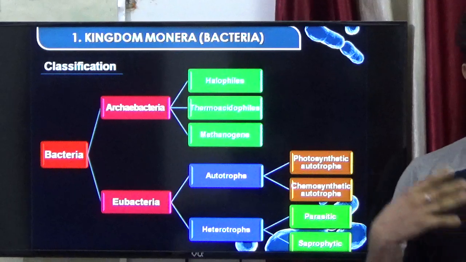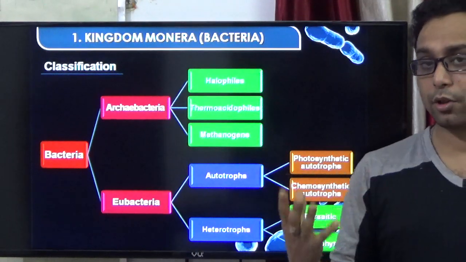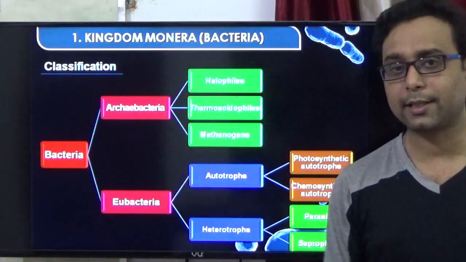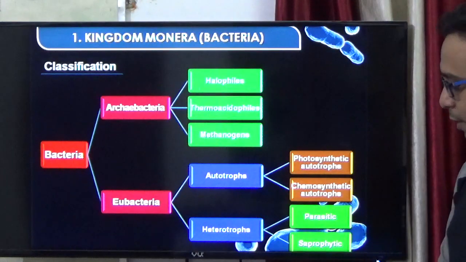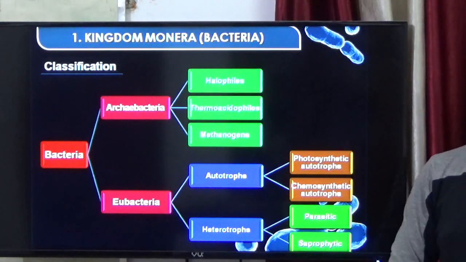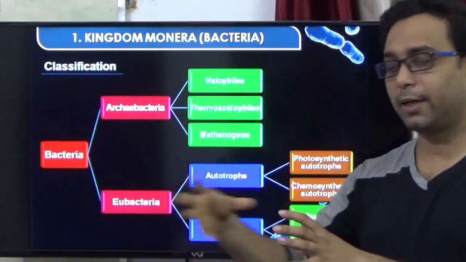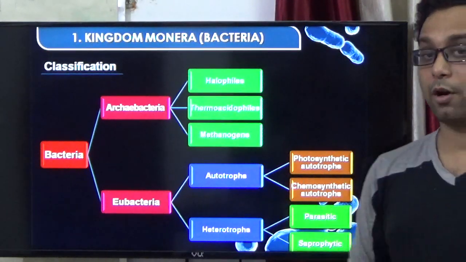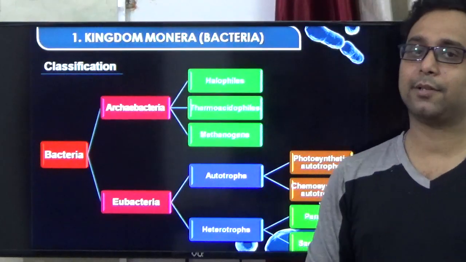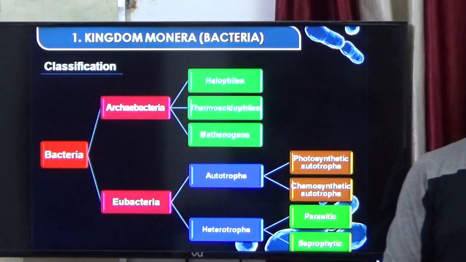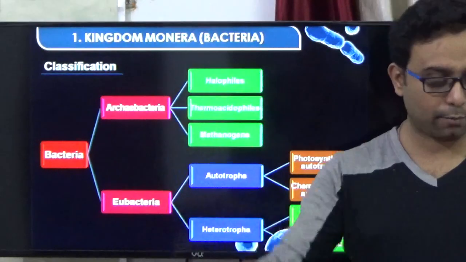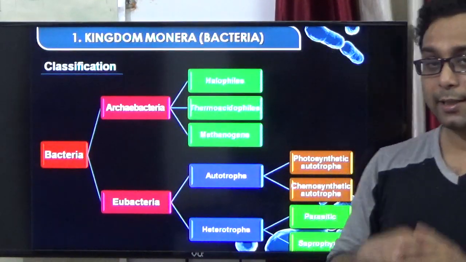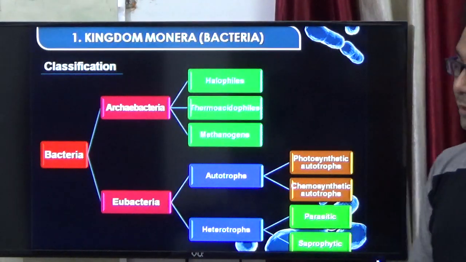Autotrophic, that means when they use sunlight, they are called photoautotrophic. When they use chemical substances, they are called chemoautotrophic. The same thing is there in the heterotrophs. When they take nutrients from a living host, they are called parasites. When they take nutrients from dead organic matter, they are called saprophytes. So those are the different groups. Now one by one we discuss them. That is a very important part of your NEET syllabus.